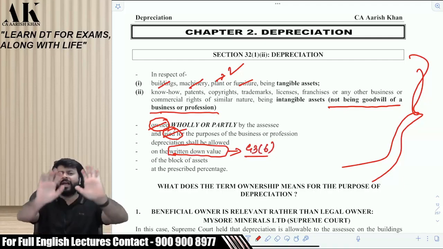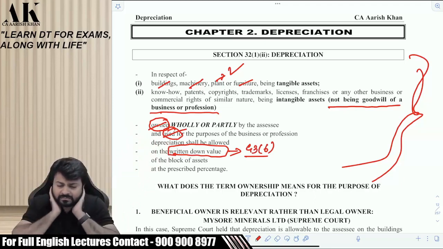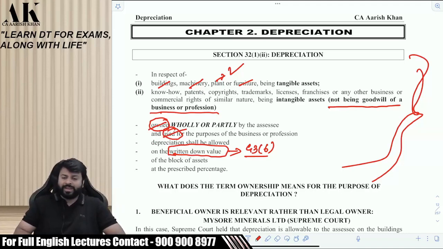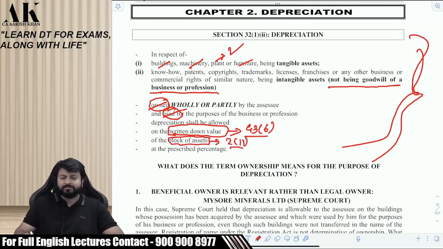And at least we are aware now that under income tax law we have to follow which method of depreciation? At least WDV has to be followed as of now, not SLM. WDV is the method which income tax law allows you. Then of the block of asset, the block of asset is also defined in section 2(11). That is also defined. And the percentage of depreciation will be prescribed by the government.